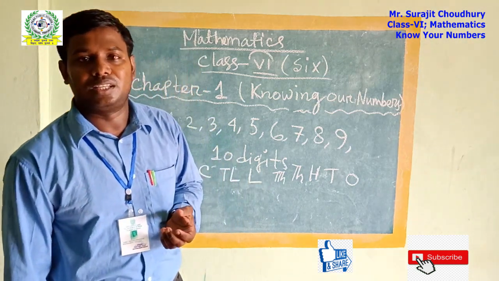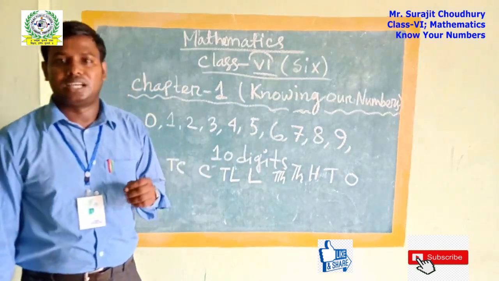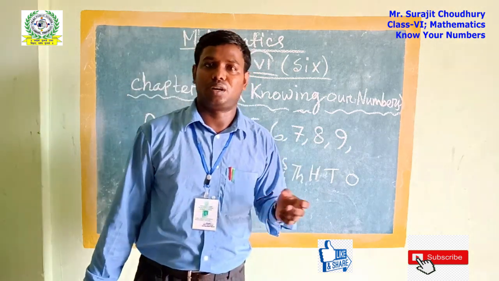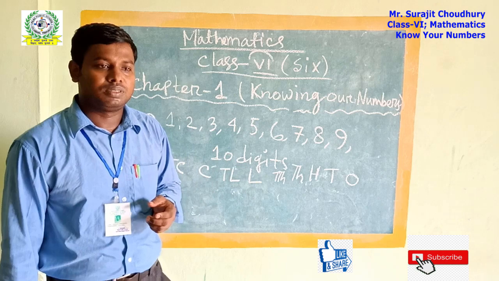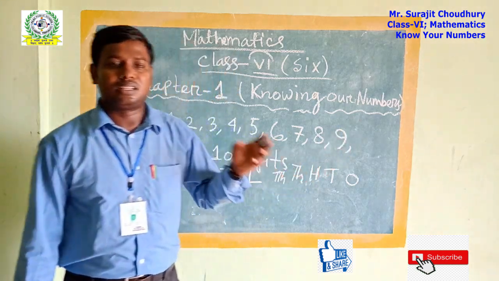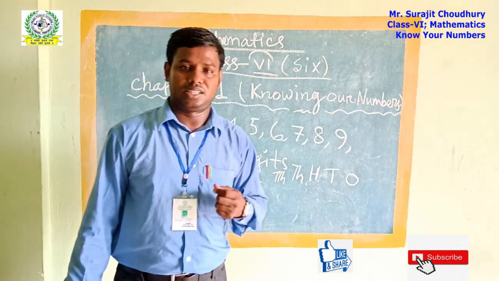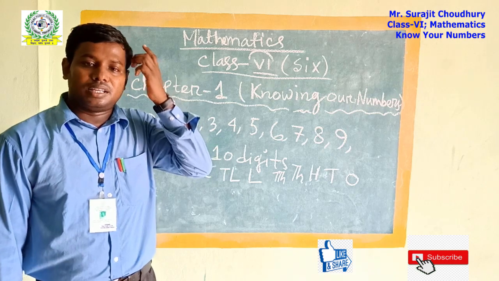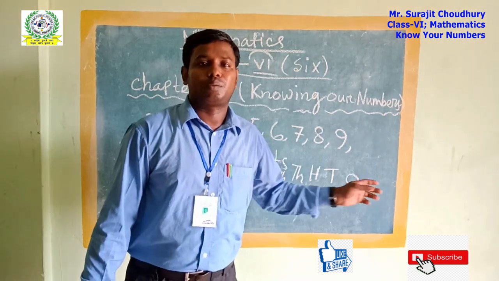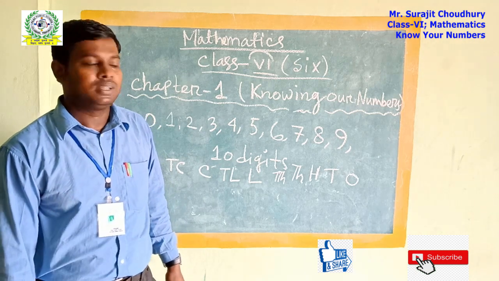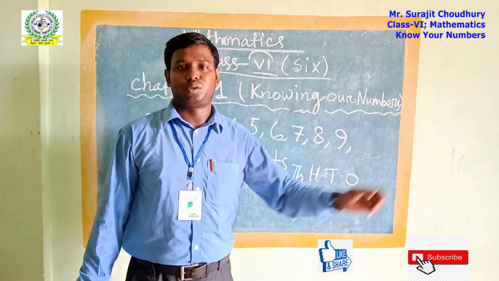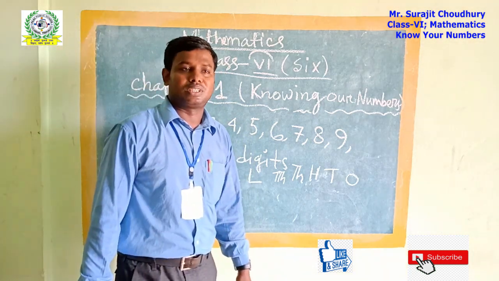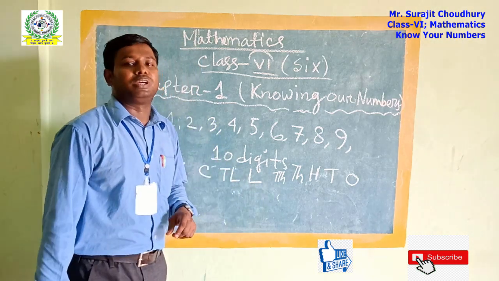In India, we are living in India, no? So we have to follow the Indian system. All over India, there are 29 states, as you already read in SST, and 7 union territories. Anywhere you go, you have to say the numbers to other people with their proper names. You cannot say like this: the price is 1, 2, 3, 4, 5, 6 or 6, 4, 3, 4, 1. If you say it like this, they will say you do not know the numbers.